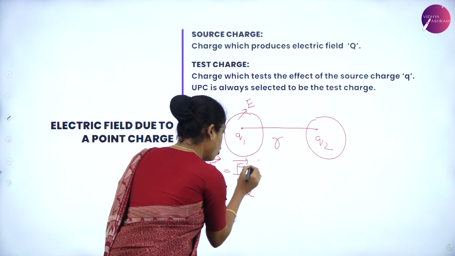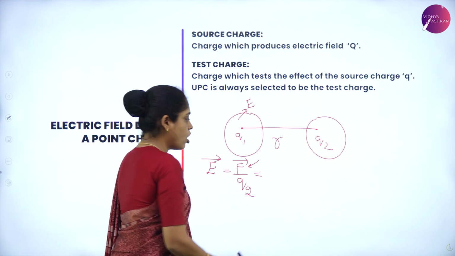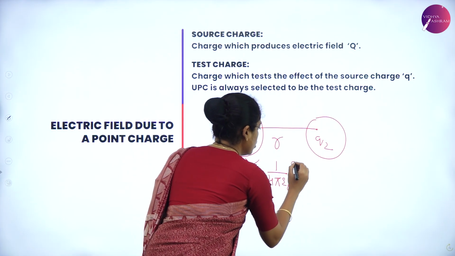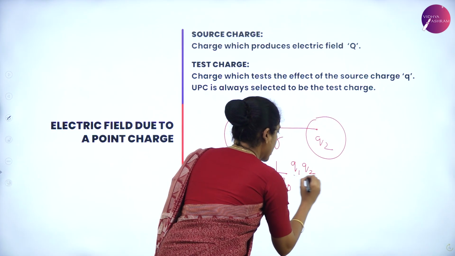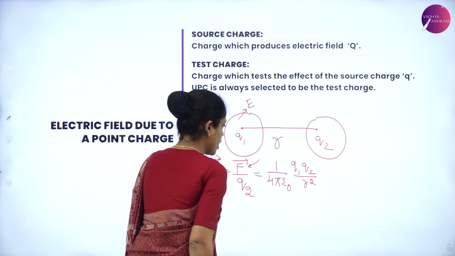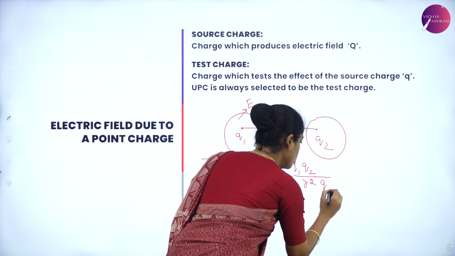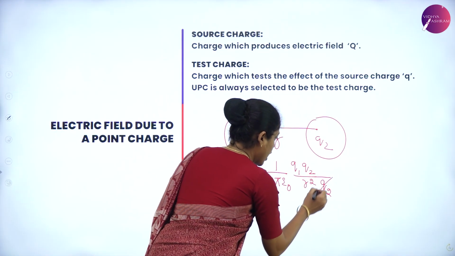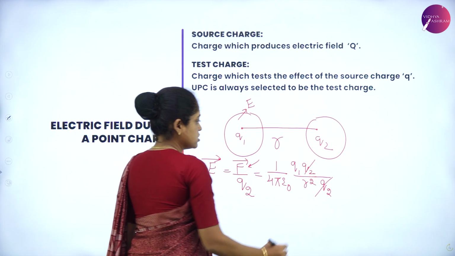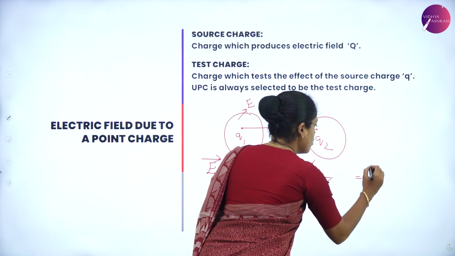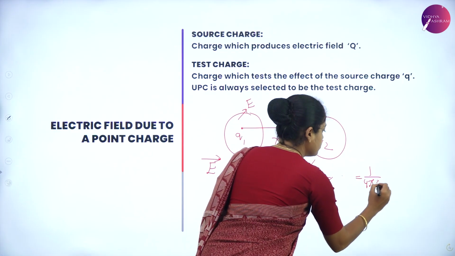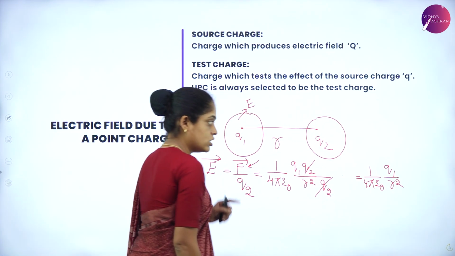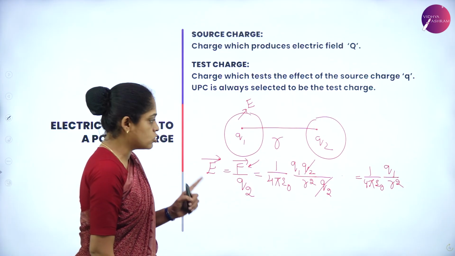And what is the force equation according to Coulomb's law? It is 1 by 4 pi epsilon naught Q1 Q2, and the distance between them is R square, and we have Q2 in the denominator, which is carried same to the next step, and Q2 gets cancelled. Therefore, what we have is 1 by 4 pi epsilon naught Q1 by R square. So, what is Q1 here? Q1 is the source charge.